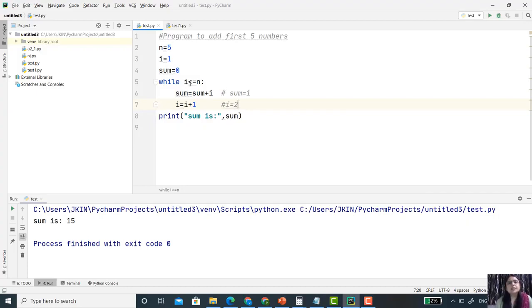Now again this condition is checked: 2 is less than or equal to n. Yes, that is true, so it adds sum plus i. So now 1 plus 2 is 3, and the value of i becomes 3.